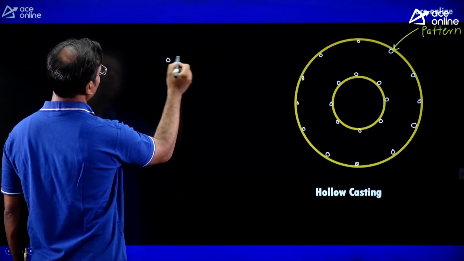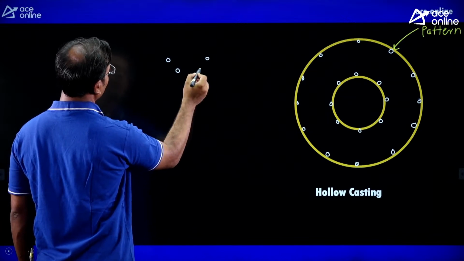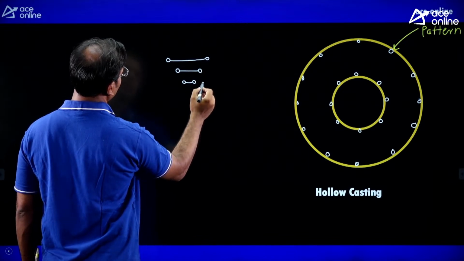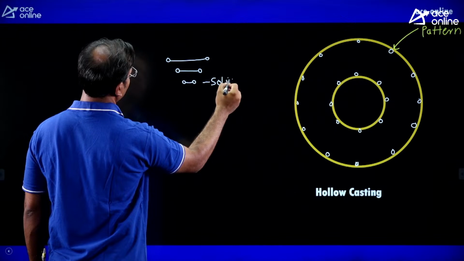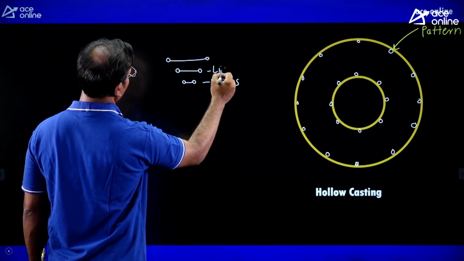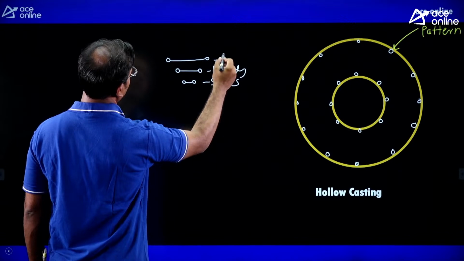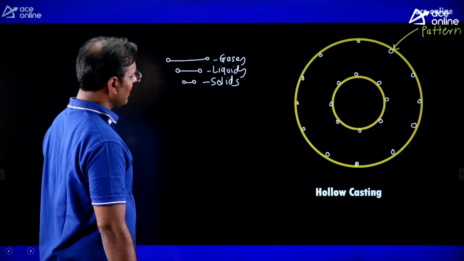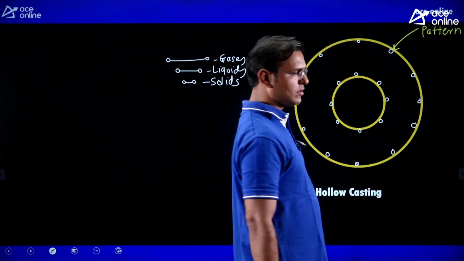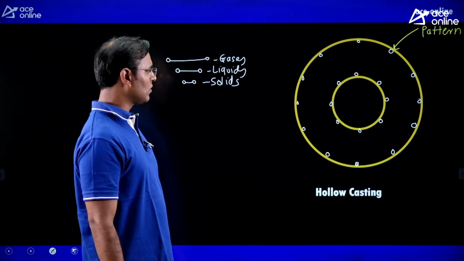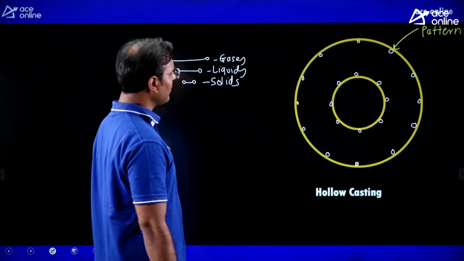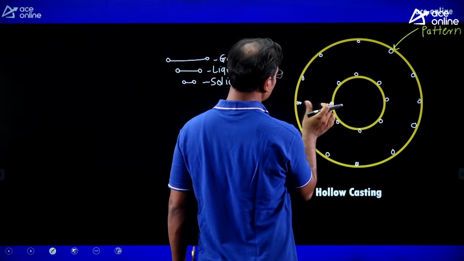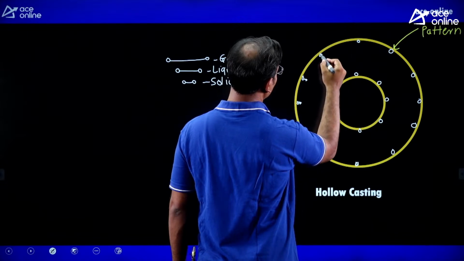Distance between two gas molecules is very long. Distance between liquid molecules is less, and distance between two solid molecules is again less. This is the third case for solids, the second case is for liquids, and the first case is for gases. Now here, the liquid is there, and when there is shrinkage of liquid, what happens? It will convert into solid, but definitely the distance between the molecules is going to reduce. Here the molecules are trying to come closer.